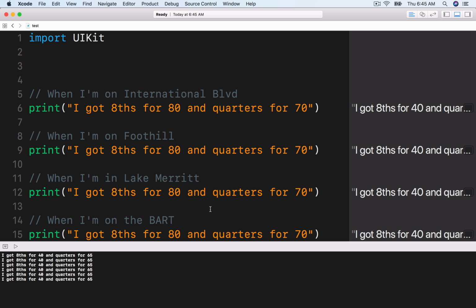And how do we reduce the chance of error? Well, one solution is to create a function, all right? So functions is an encapsulated block of code. You call a function, it'll do what you want it to do. It's like a bunch of actions that you could group into one thing, and every time you call that one thing, it's going to do everything that you declared it to do. So let me just explain how I could create a function.